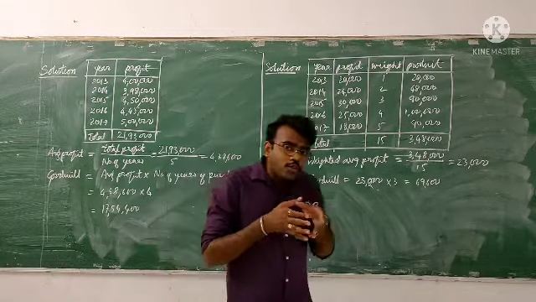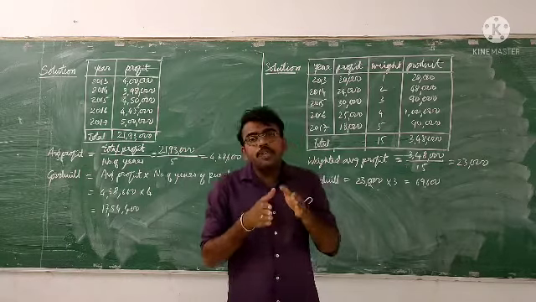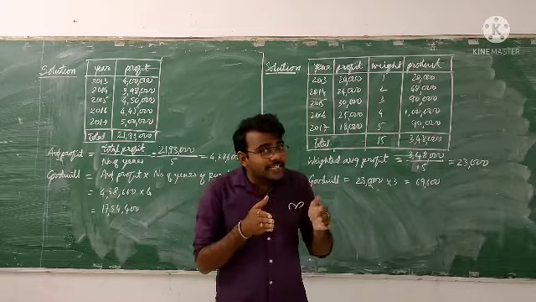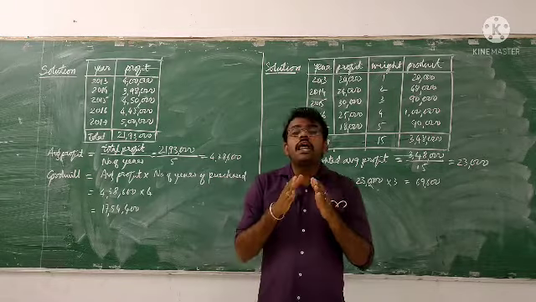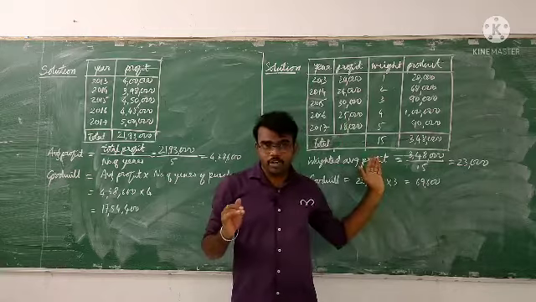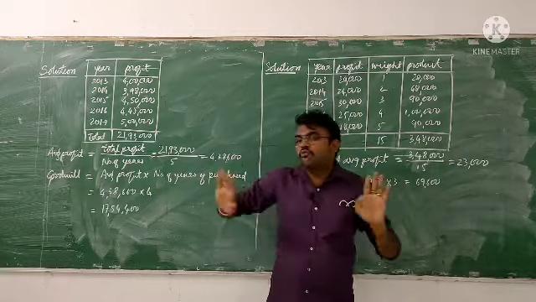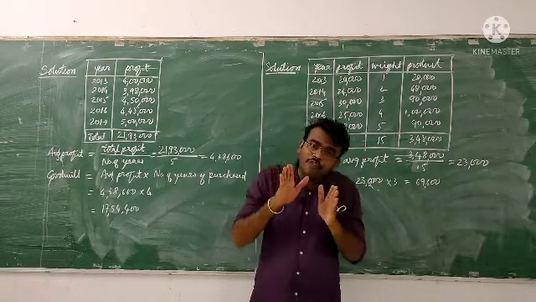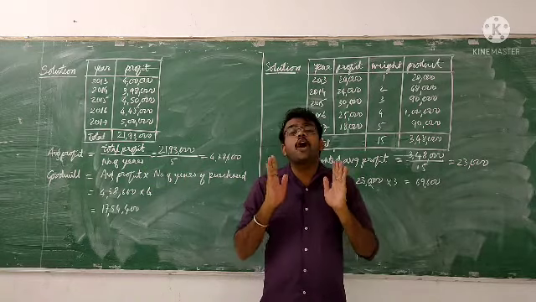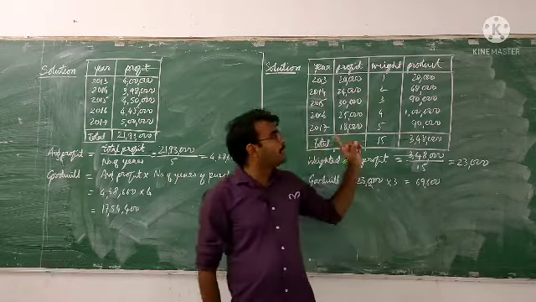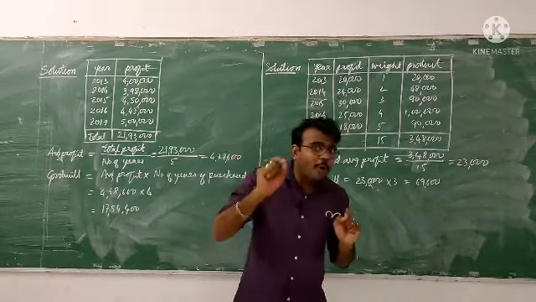So we have to give more importance to the recent year's profit, and we have to give less importance to the oldest profit. That is what the weighted average is. But in a simple average, we are not giving any importance. We are collecting all the profits together. We are considering all the profits to be the same. There are no changes. But here we are giving importance.